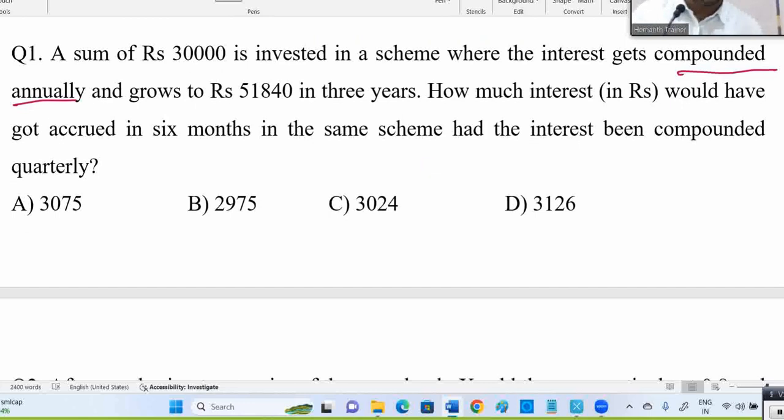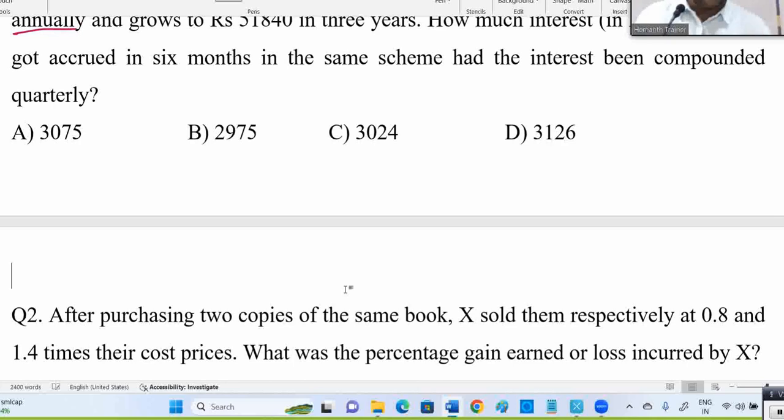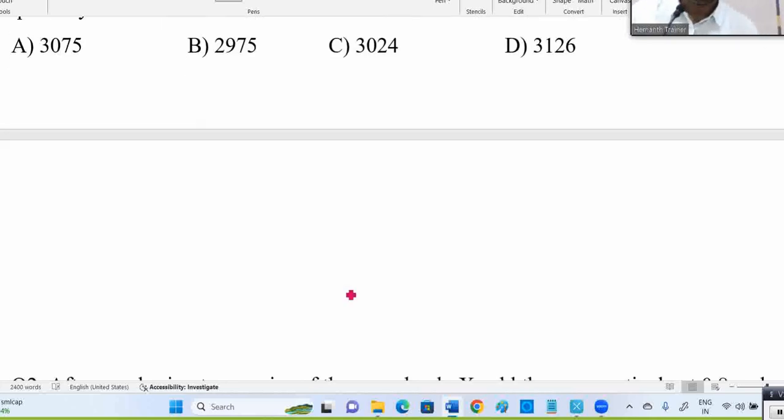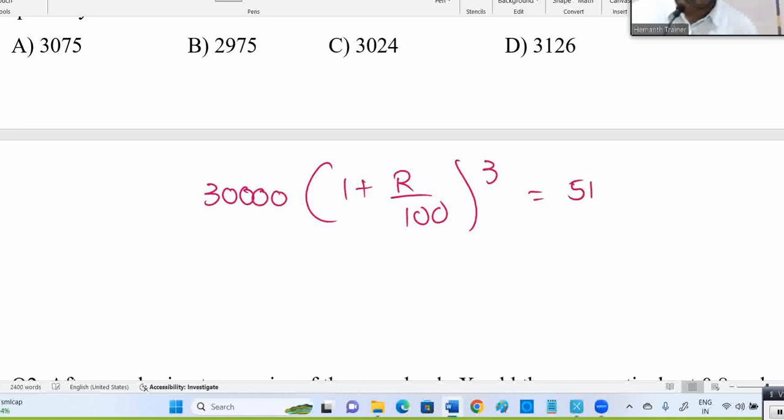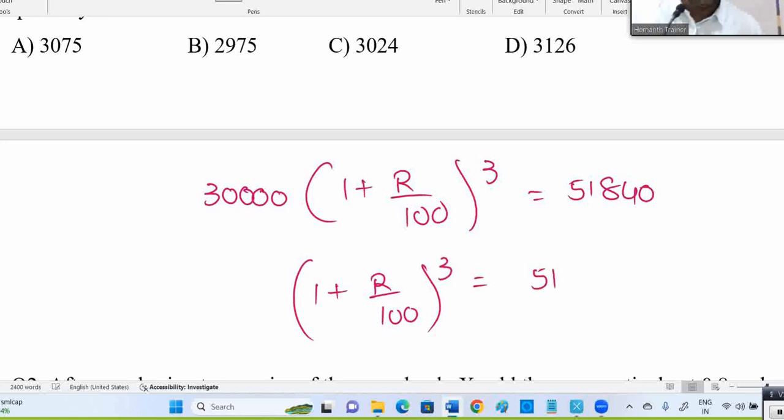Now here, first what I need to calculate is the rate of interest. So 30,000 with a certain rate of interest in 3 years becomes 51,840. Right. Now (1 + r/100) whole cube must be equal to 51,840 divided by 30,000.